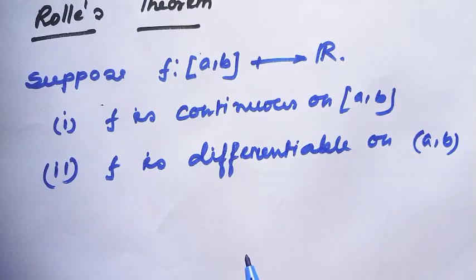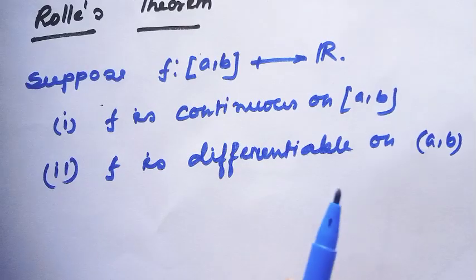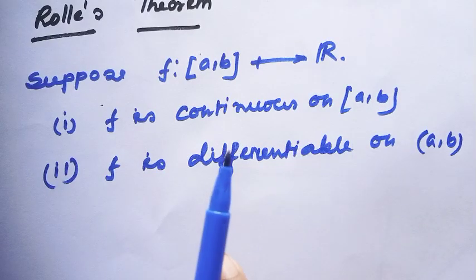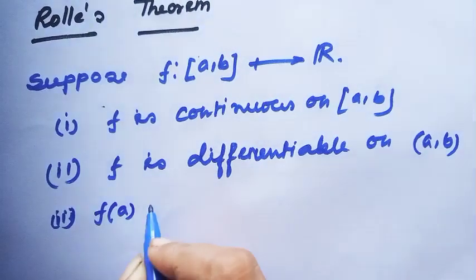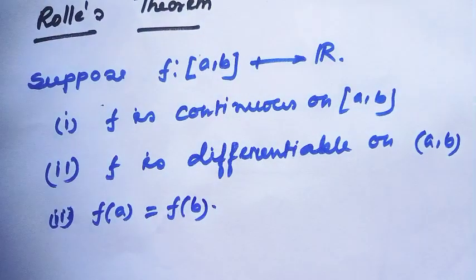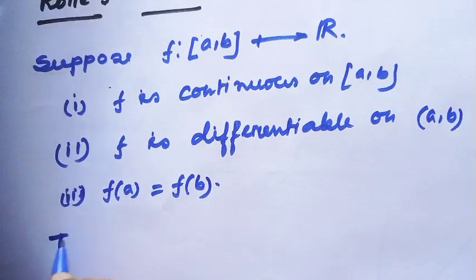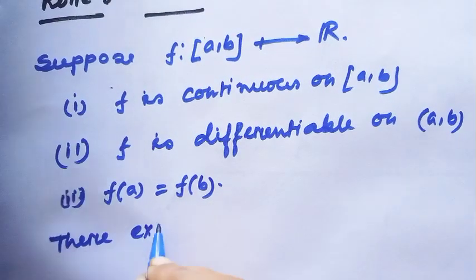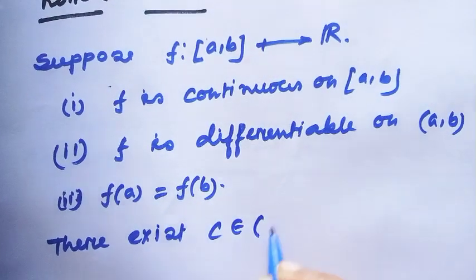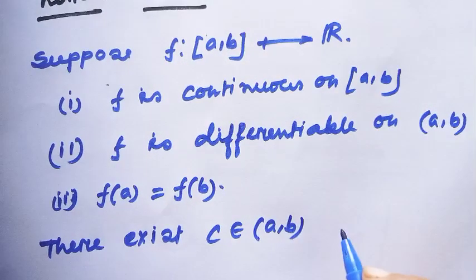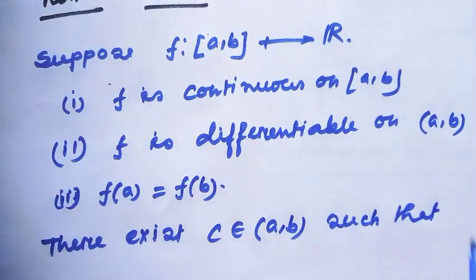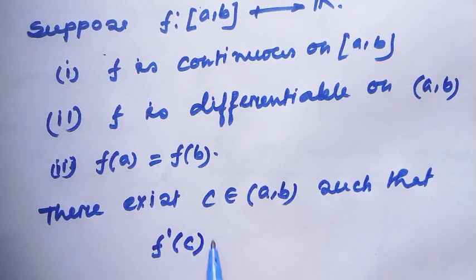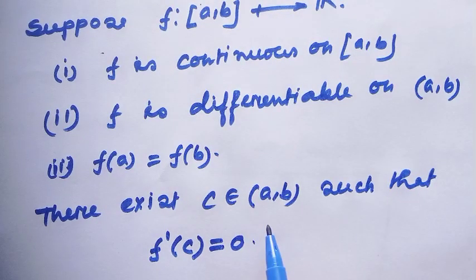and the function crosses the x-axis here and then again the x-axis. That means here f(a) equals f(b), then there exists a point c in the open interval (a, b) such that f prime(c) equals 0, where c is any point in the open interval (a, b).